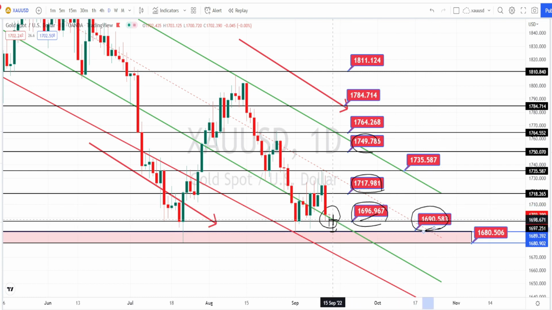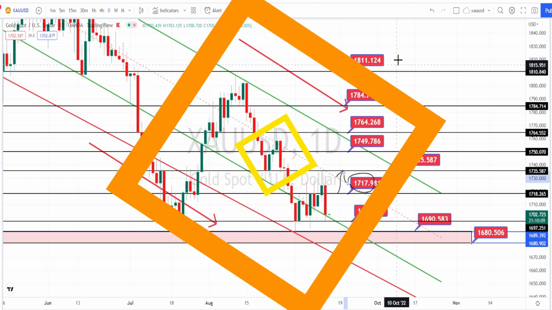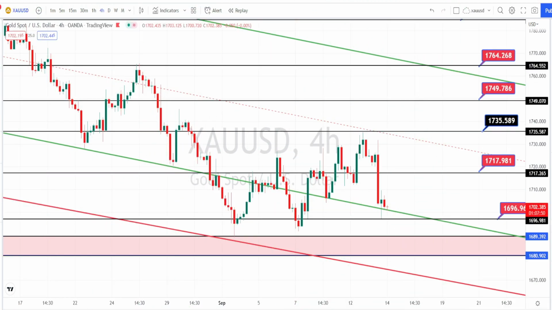And if the price action continues its bullish side retracement, the next level of resistance is going to be around 1717, from the past price action resistance level. Let us do the analysis in the 4 hours time frame. I am in the 4 hours time frame now.